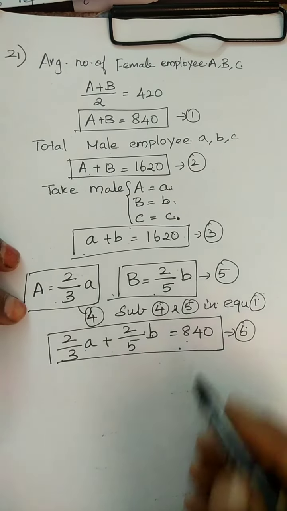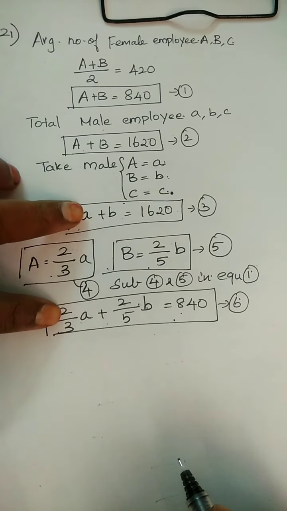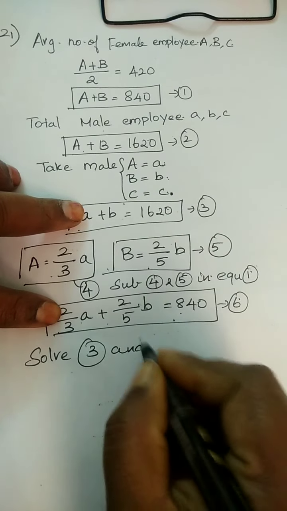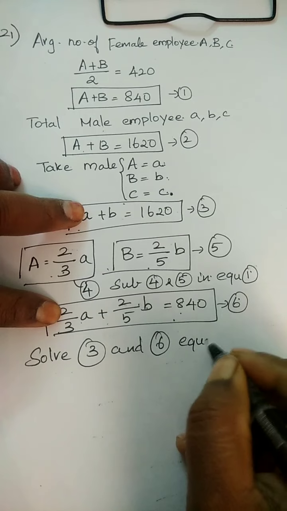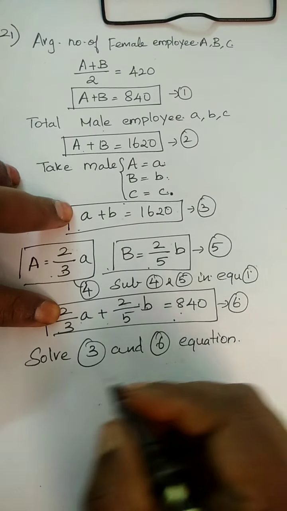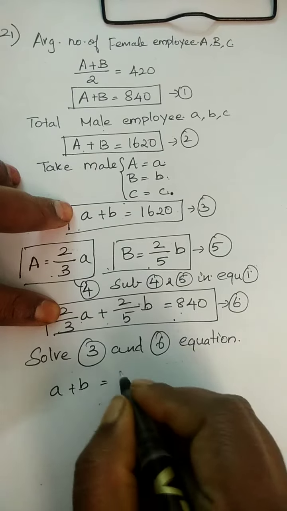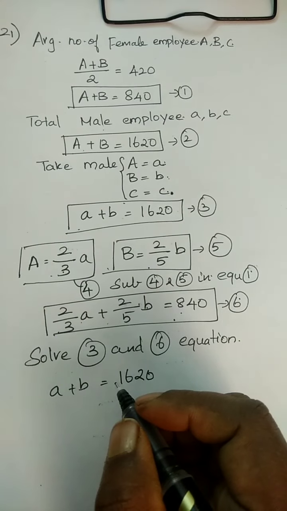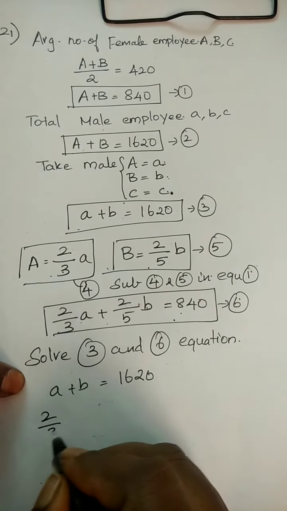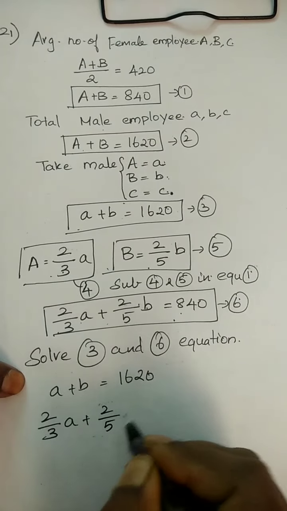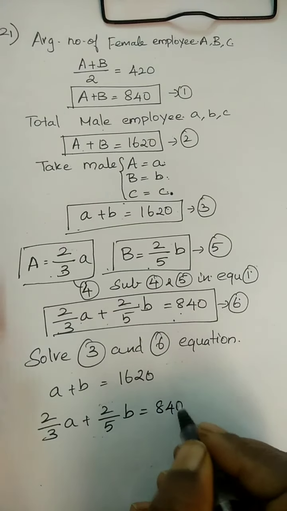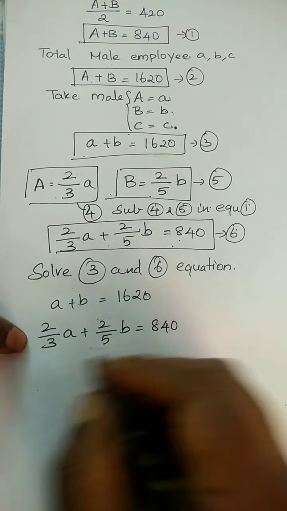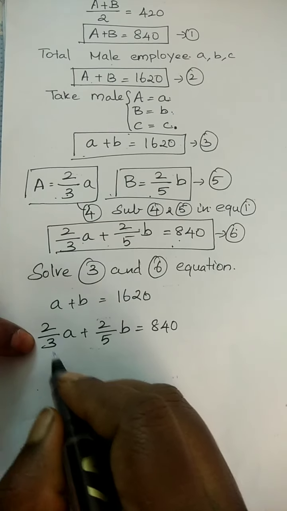Okay. Now we are going to solve the third and sixth equation. What's the third equation? Small a plus small b is equal to 1620. Note down, small a, small b are male employees, and 2/3 small a plus 2/5 small b is equal to 840. Now what we are going to do? We are going to solve this.